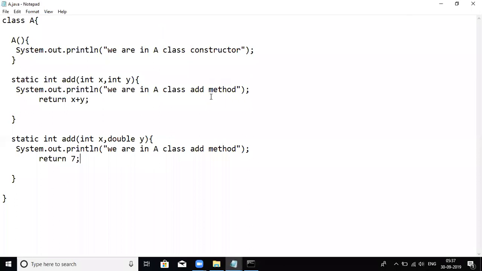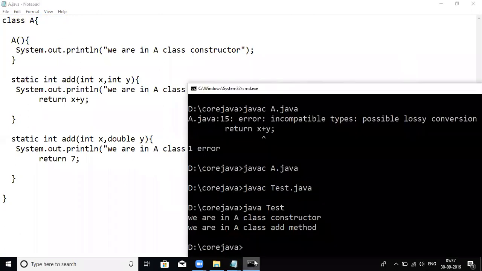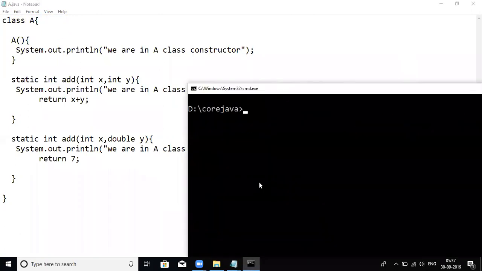But we have not kept like that. Can I add one and add two like this? Because we kept the same message in the same two methods. But how can you understand which method is executed? It's not possible, no? So that is the reason I'm trying to compile test.java.